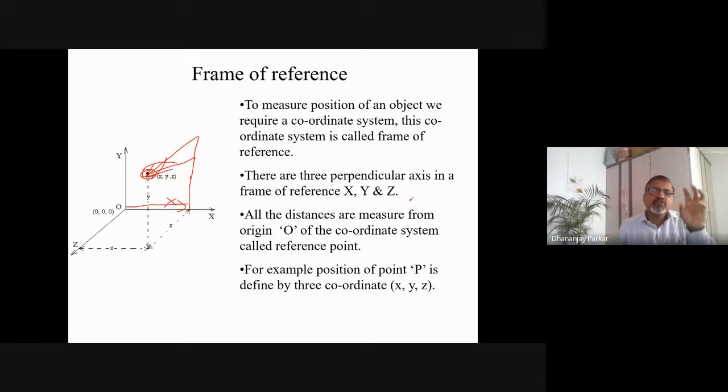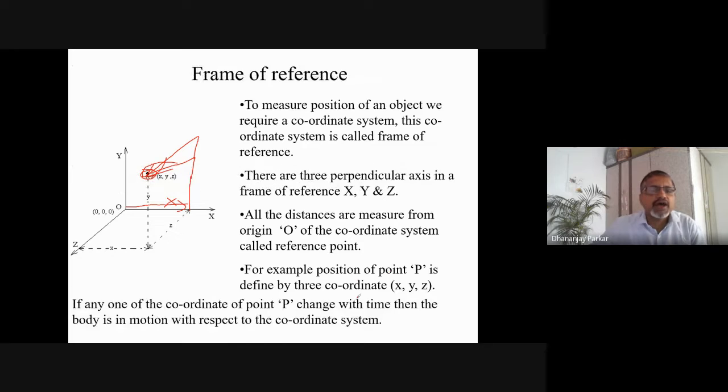And the reference point, with respect to which we measure all distances or position, what do we call it? We call it the origin. So for example, the position of P is defined by 3 coordinates x, y, z, already I told you. So it happens this way. So if any one of the coordinates of point P changes with time, then the body is in motion with respect to the coordinate system.